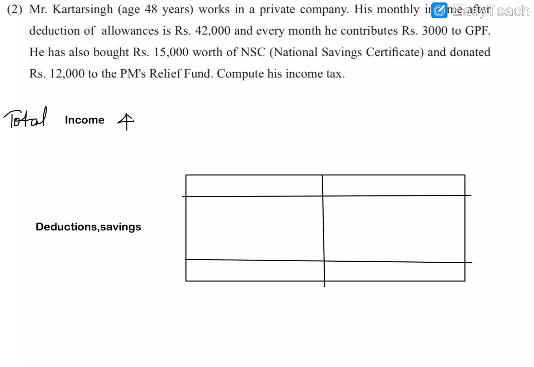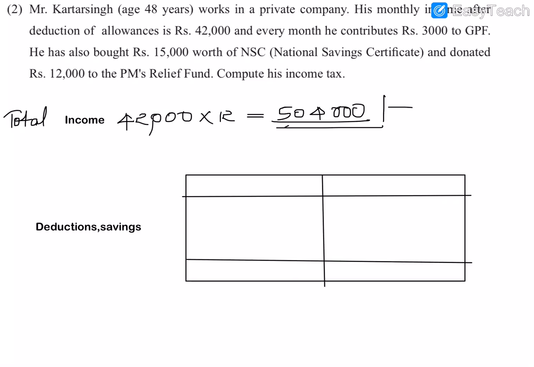So his total income is rupees 42,000. So this is his total income. This is not his total income, it is given that his monthly income is 42,000. So we will have to find it for 1 year, means into 12 we will have to do. So 42,000 into 12. So it will be 504,000. So 5 lakh 4,000. So this is his total income.